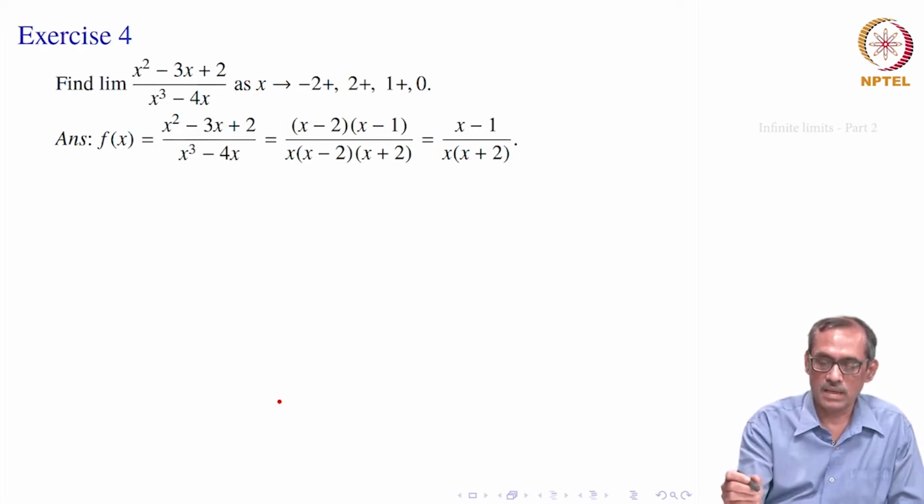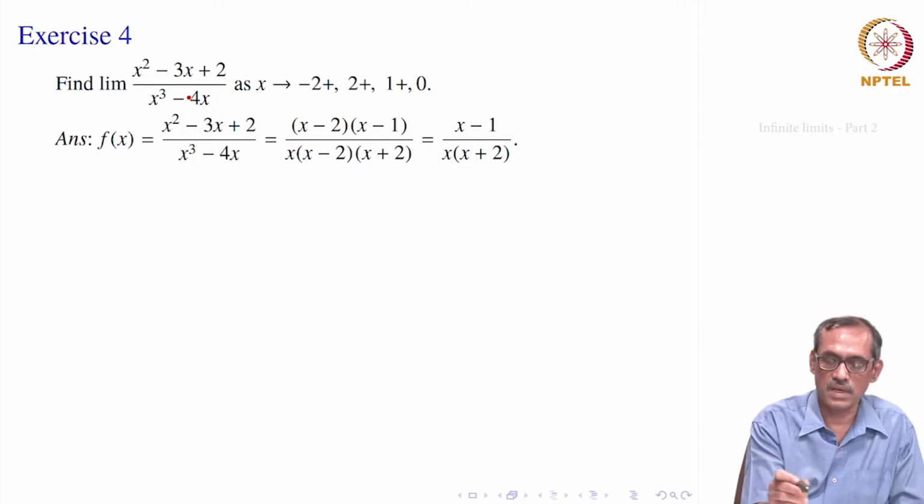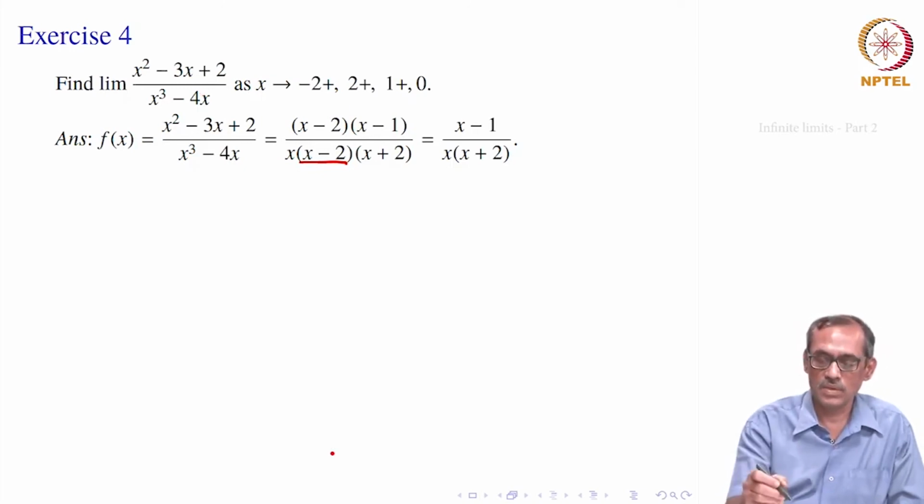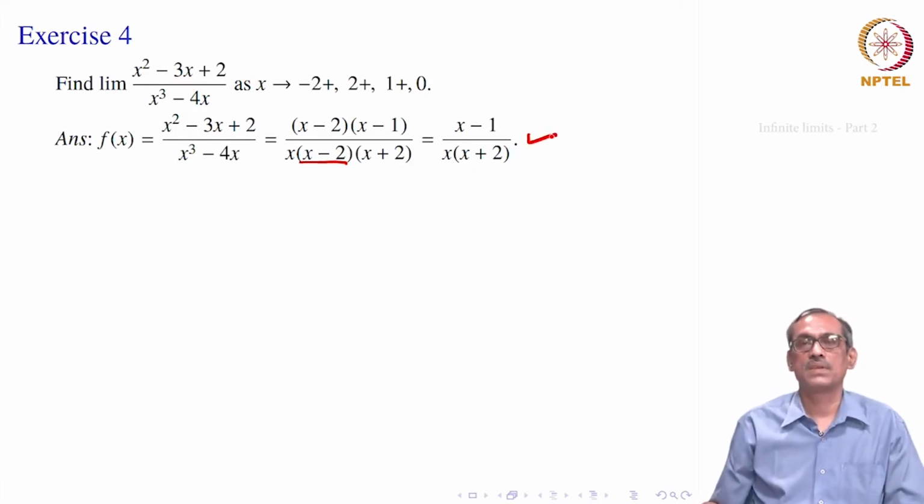Okay. So, now this x minus 2, if x is not equal to 2, of course, x cannot be equal to 2, because in the domain of the function 2 is not a point, because this function will not be defined if x equal to 2. So, x is not equal to 2 in its domain, we thus cancel this factor, we would get x minus 1 divided by x into x plus 2. That is how the function looks like now.